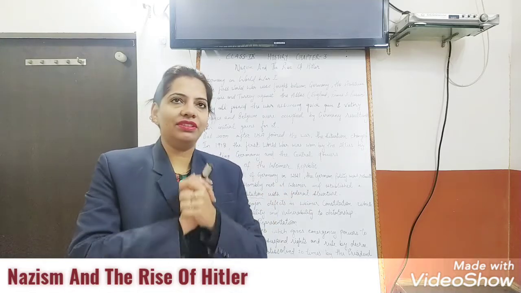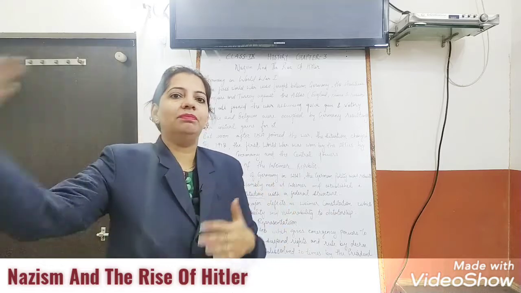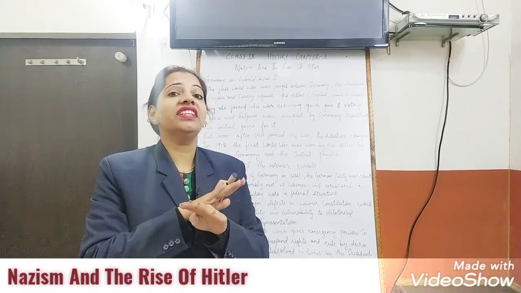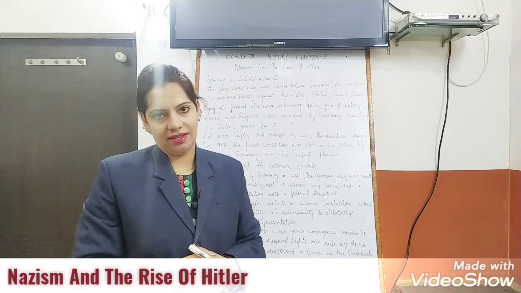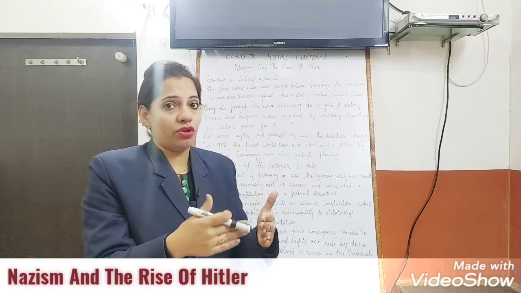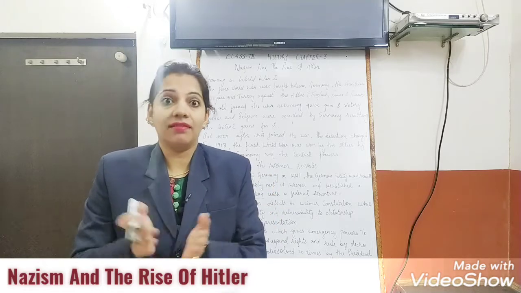Like it happens, you might have heard the story of two cats. When they are fighting, the third person, like a monkey, comes and takes the advantage. Whenever there is instability and the people are not united, the outsider will take the advantage. So the condition in Germany was that it became more prone to dictatorship. So the Weimar Republic had defects, and that is a reason.